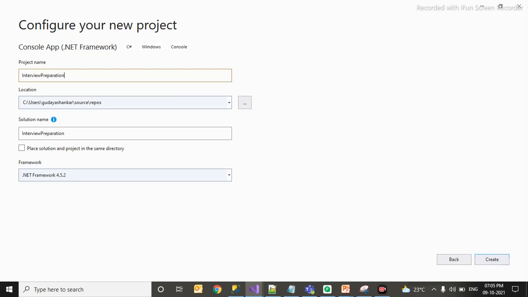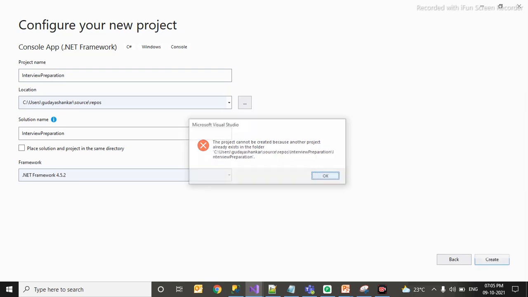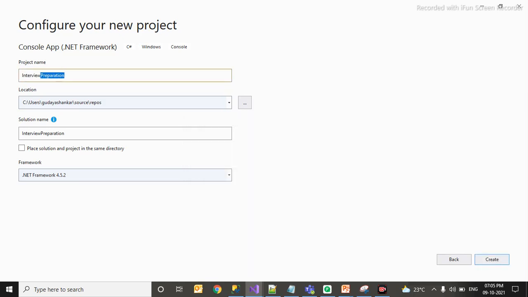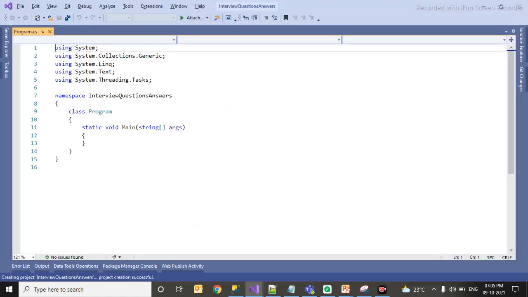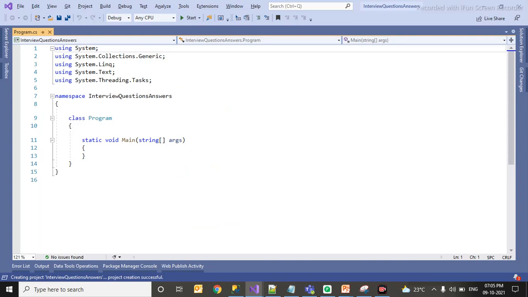So I'm going to create. So I have already created this project. So I will be going with questions, answers. So let Visual Studio create this project. So in this thing I will be showing the difference between ref and out.